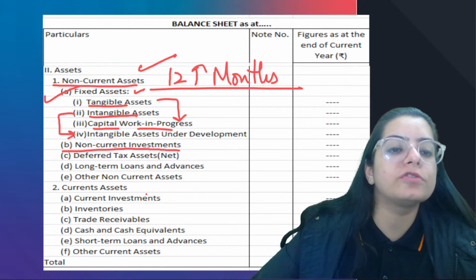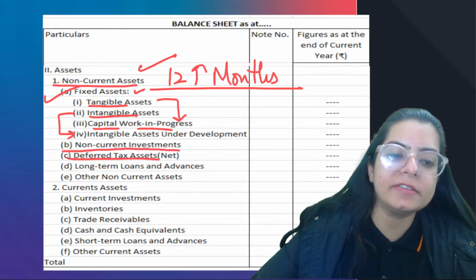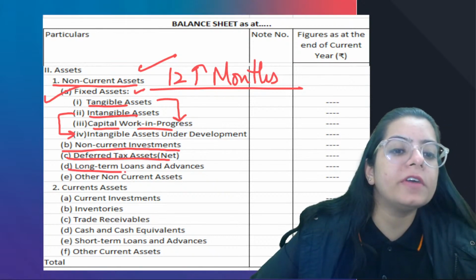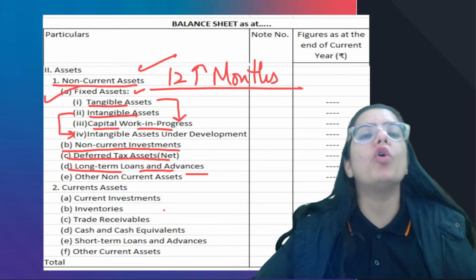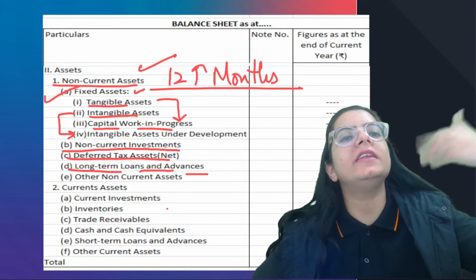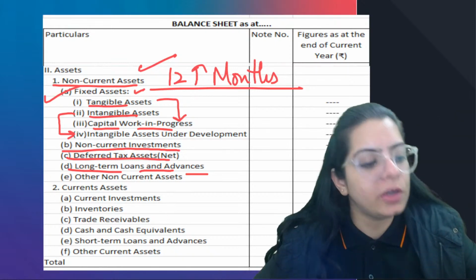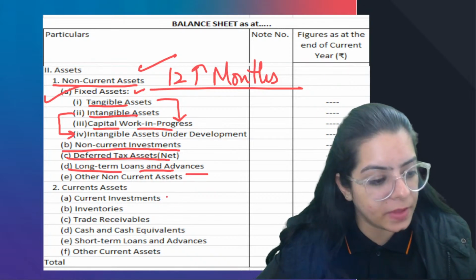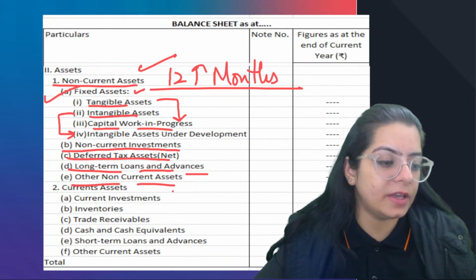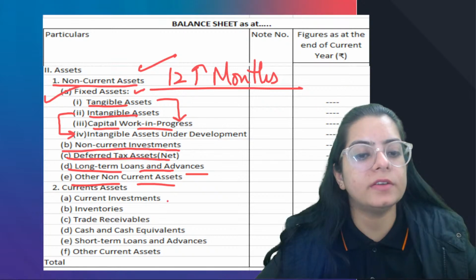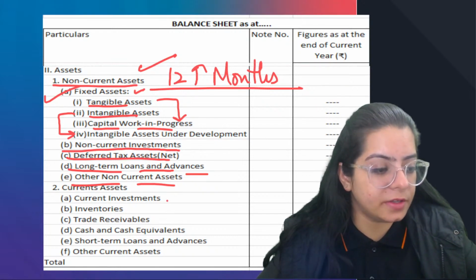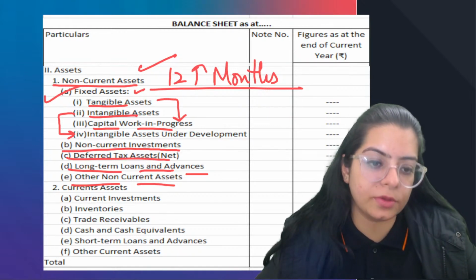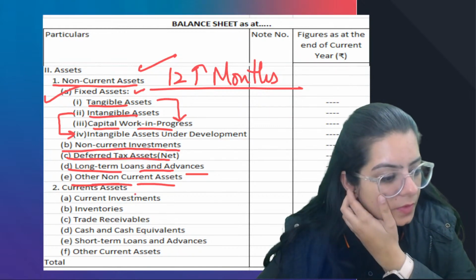Non-current investments are also long-term assets. Deferred tax asset we will understand later. If you have given a loan to anybody, loan taken is a liability, loan given is an asset, because you are going to get the money back. Other non-current assets: if you have any other assets apart from these, which are not covered under any other head, you can cover them under this head, right?